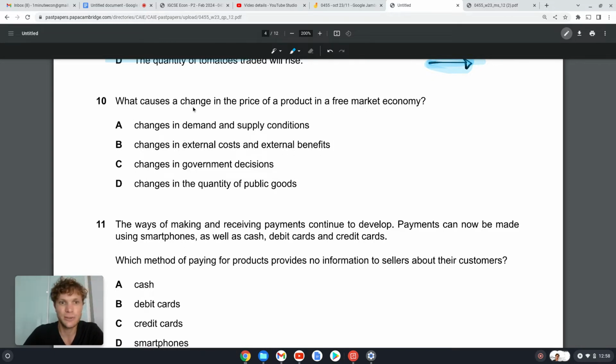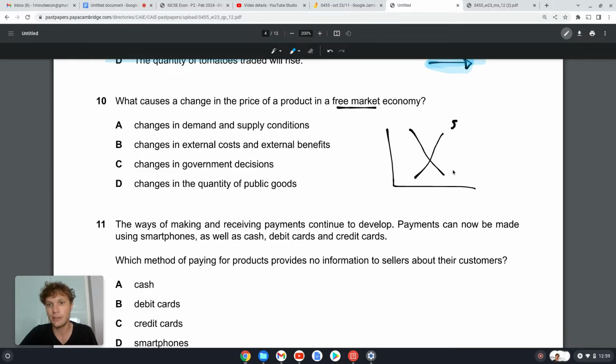10. What causes a change in the price of a product in a free market economy? So in a free market economy, if supply or demand increases or decreases, then that's going to affect the price. We know that in a market economy, firms will produce as many goods as are demanded.